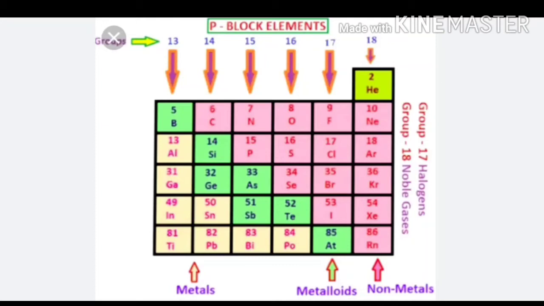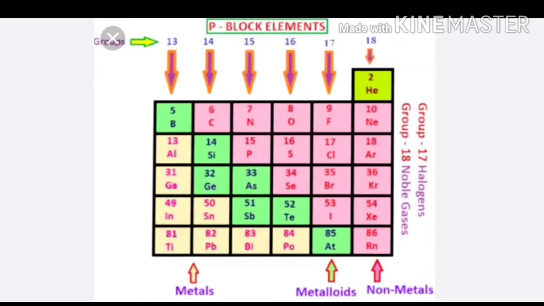Now let's see about the acids of halogens. The acids are hypofluorous acid, hypochlorous acid, hypobromous acid, hypoiodous acid, chlorous acid, chloric acid, bromic acid, iodic acid, perchloric acid, perbromic acid and periodic acid. So these are the acids of halogens.